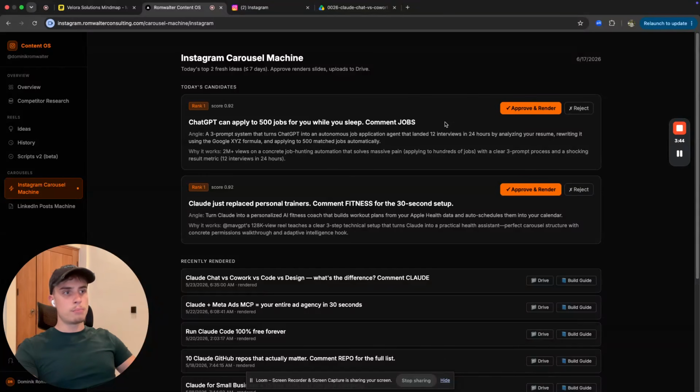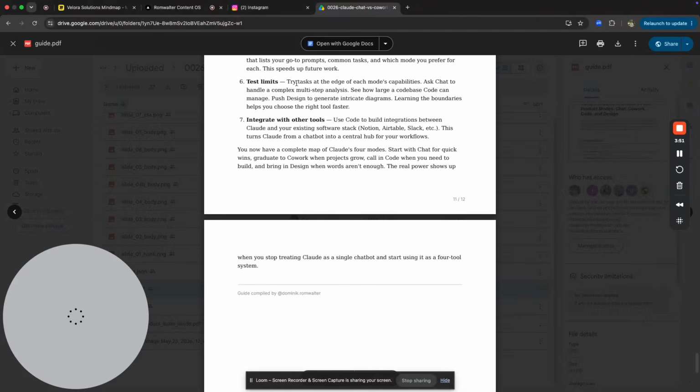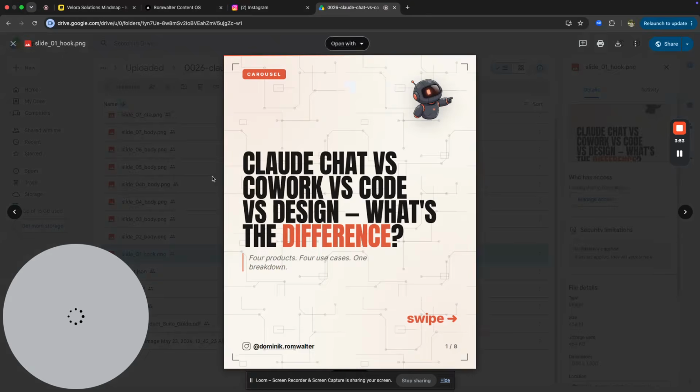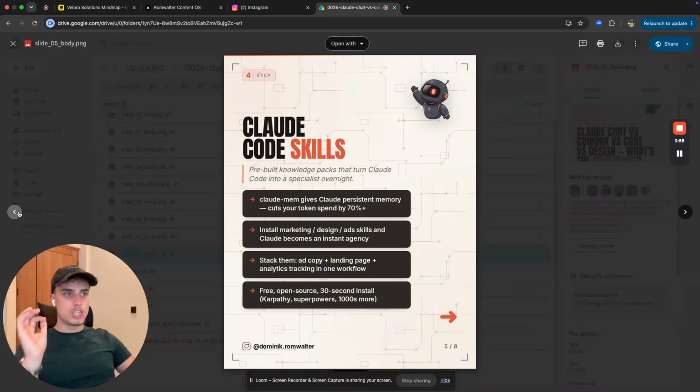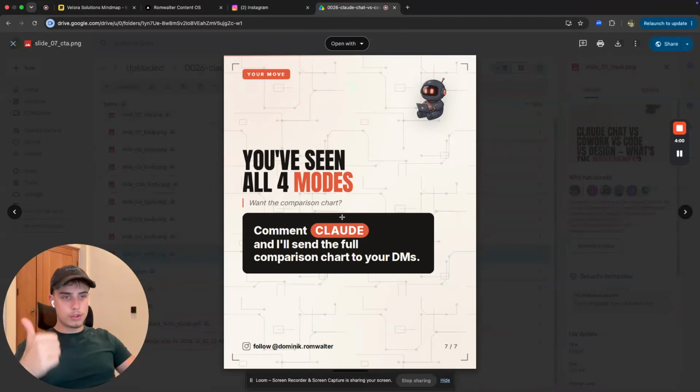If I click on this one button, I get 2 of these carousel ideas every single day. If I click on this approve and render button, it's going to generate me a whole slide deck for Instagram. Okay, all of this was generated by AI with a call to action, a hook, bodies, everything.